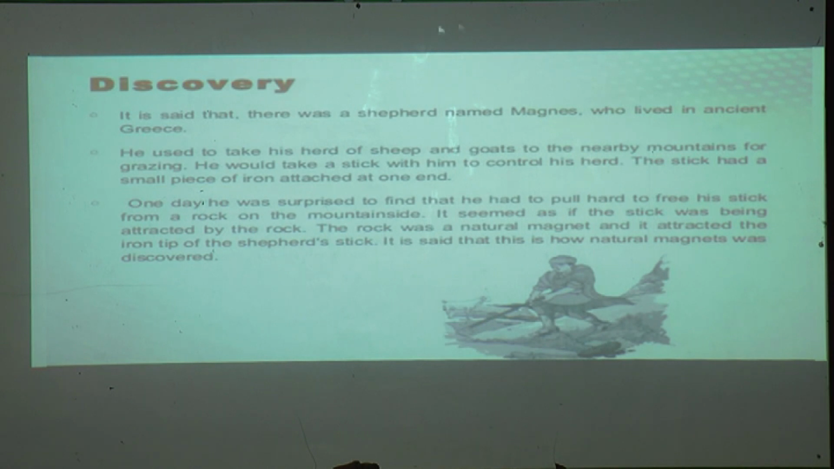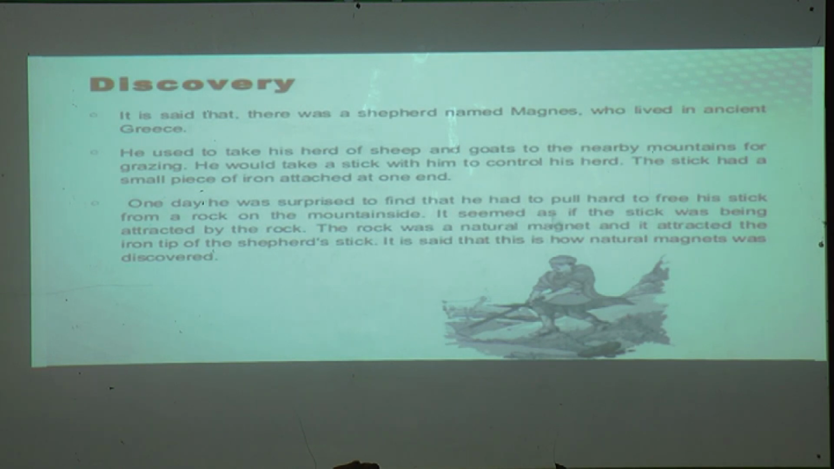So one day he was surprised. How was he surprised? He was surprised to find that he had to pull hard to free his stick from the rock on the mountain side. When he was walking on the mountain, he was keeping his iron end on the mountain side, and he came to know that whenever he picked up his stick, it was hard to pull that stick from the mountain side.